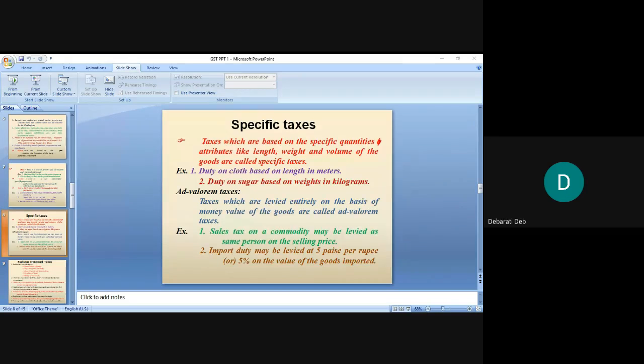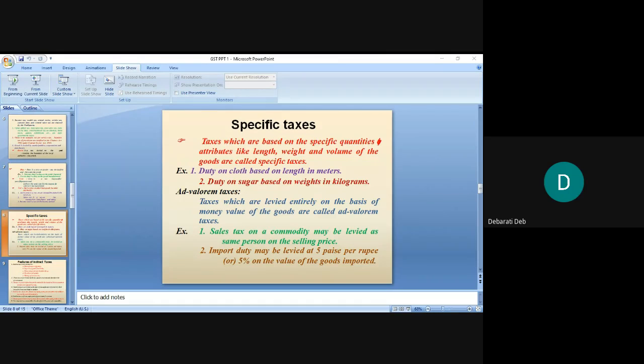As I told you yesterday, it will pass on from the manufacturer to the wholesaler, from the wholesaler to the retailer, and finally from the retailer to the customer. The ultimate consumer of the good will have to bear the entire amount of tax. One hand to another means from manufacturer to wholesaler, wholesaler to retailer, retailer to consumer.